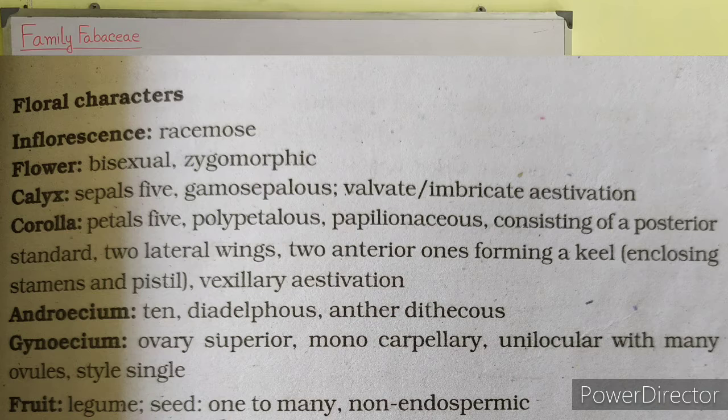The flower is bisexual and zygomorphic. The calyx consists of 5 sepals, which are gamosepalous. They have aestivation which is either valvate or imbricate.